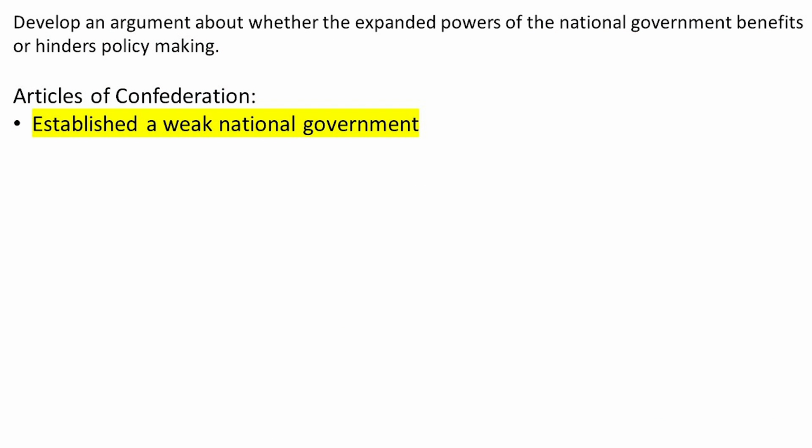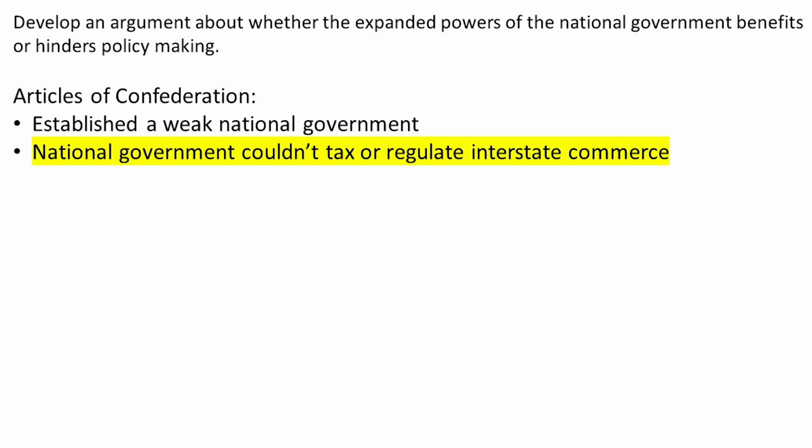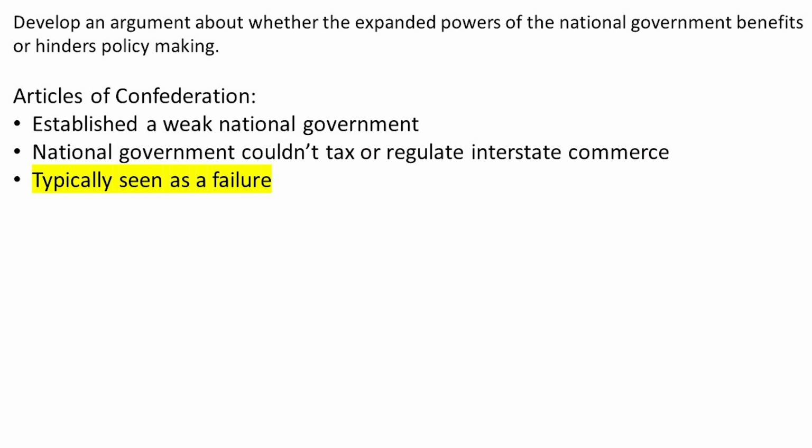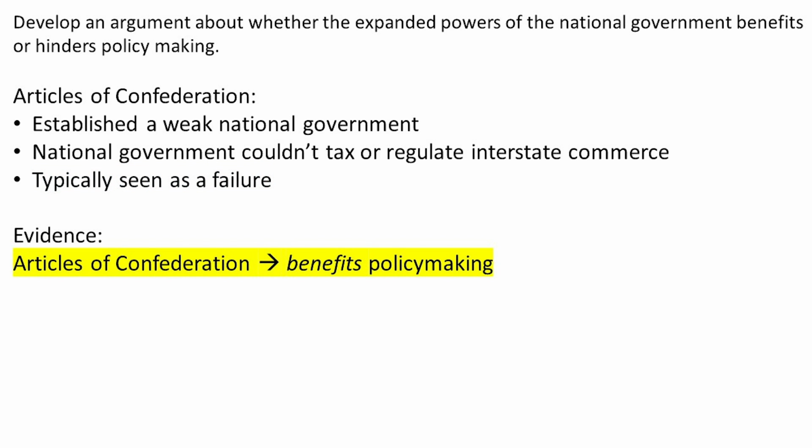Okay, we know that the national government established under the Articles was very weak. It lacked the ability to tax, and it couldn't regulate interstate commerce. We also know that they're usually thought of as a failure, and that the Constitution ended up empowering the national government more than the Articles did. Based on that, I think we might be able to use the Articles of Confederation as a document to argue that expanded powers of the national government benefits policymaking.